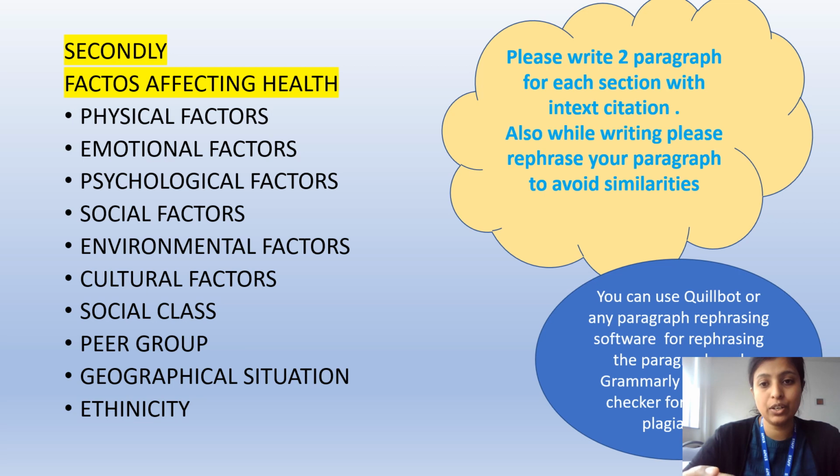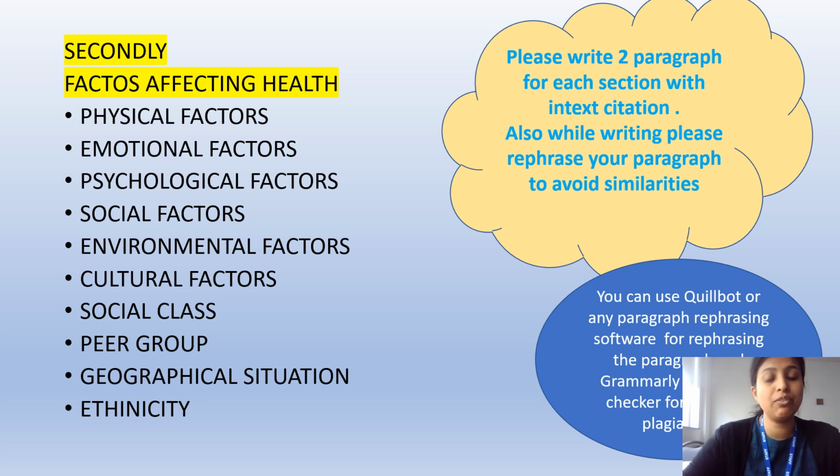Then after that you can go to the second section, that is the main body. In the main body you have to explain in detail the importance of health, etc. Among that, one of the main points you have to add is factors affecting health. While writing this section, you can add all these points: physical factors, emotional factors, psychological factors, social factors, environmental factors, cultural factors, social class, peer group, geographical situations, ethnicity. These are all the basic factors. You must include these points under the factors affecting health.